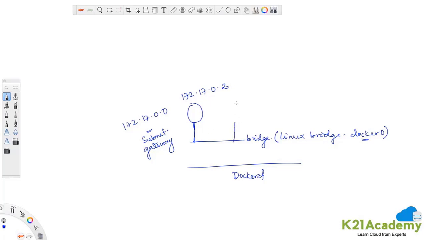And if I create container 2, so this is marked as container 1, and I create container 2, it would take 172.17.0.3.